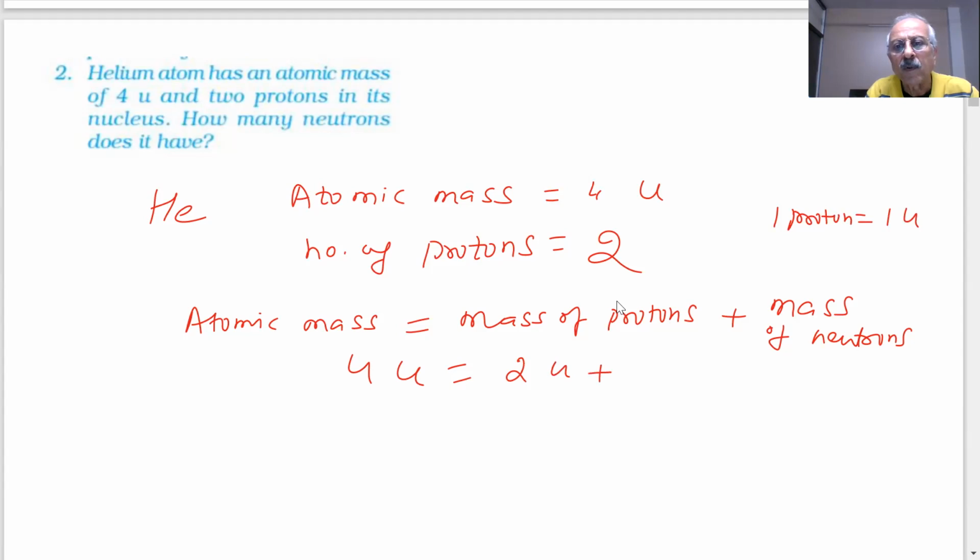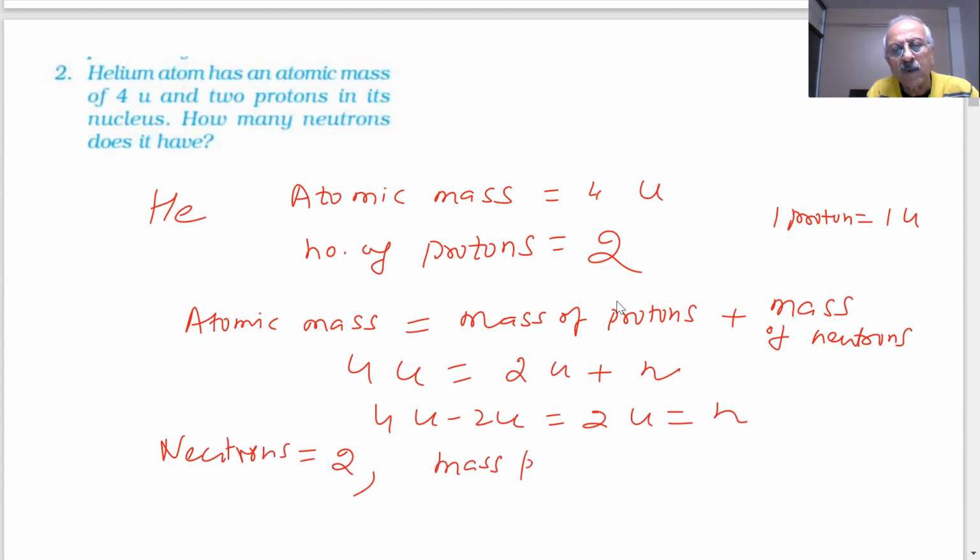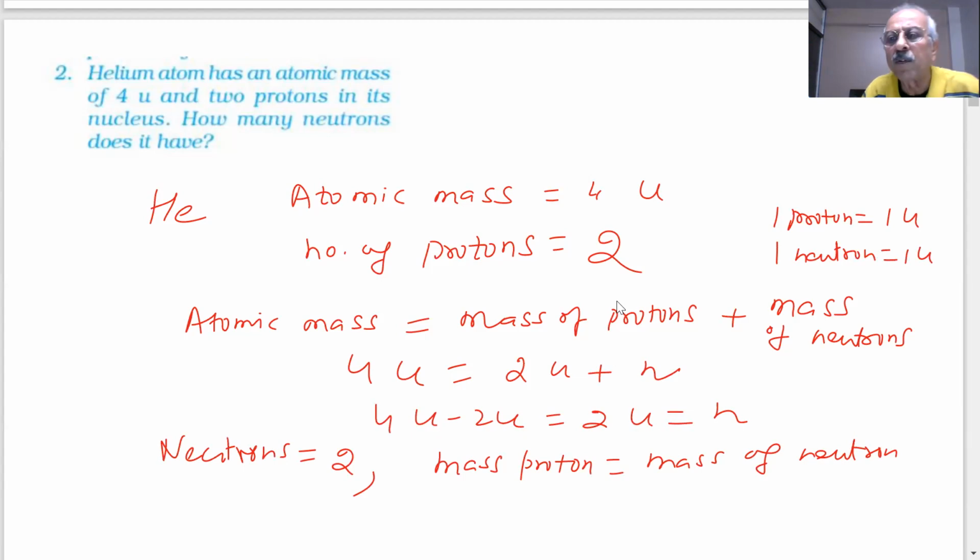Then 2U plus neutrons, so you get 4U minus 2U. How much is that? 2U. So there will be 2 neutrons, because the mass of a proton is almost equal to the mass of a neutron. So one proton is 1U, then one neutron is also 1U. U is called the atomic mass unit.